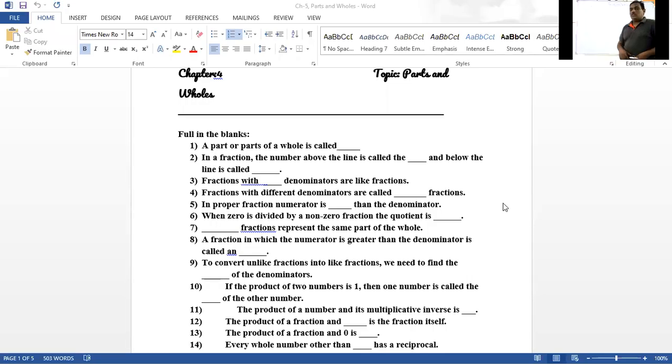So we are going to start the revision of the most important topic, parts and wholes, where many varieties of questions you can expect in the examination. So let us start revision with this chapter.